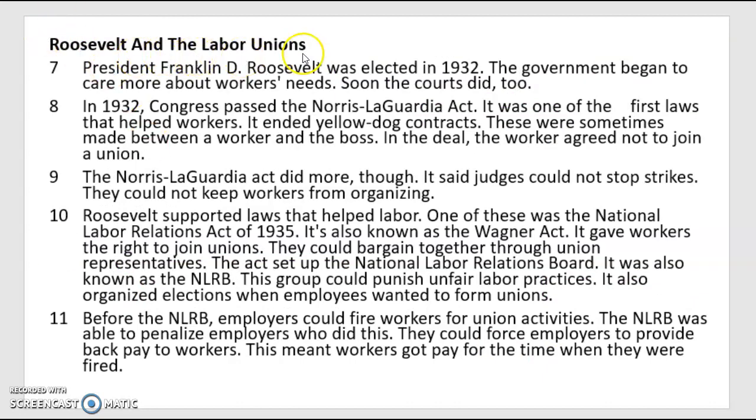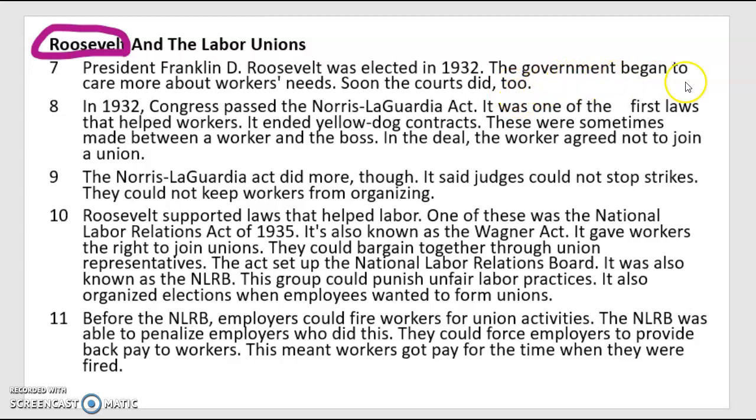Roosevelt and the labor unions. Okay, not really sure what or who is Roosevelt, so I'm going to circle that because I need to keep my brain focused and find out what that is. President Franklin D. Roosevelt was elected in 1932. The government began to care more about workers' needs. Soon, the courts did too. Okay, there we go. President Franklin D. Roosevelt. So he was one of our American presidents, and he was elected in 1932.